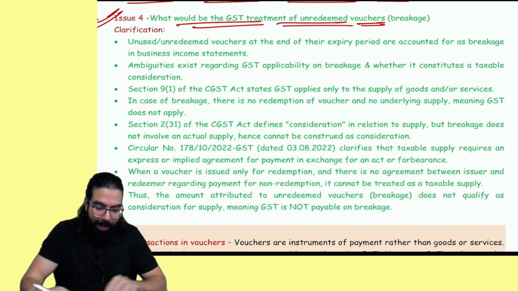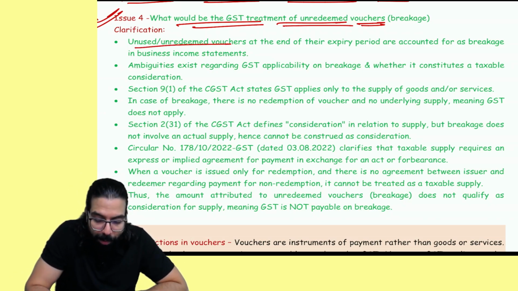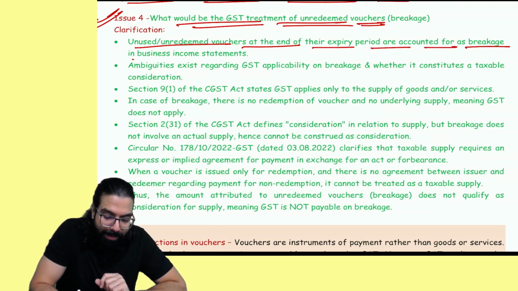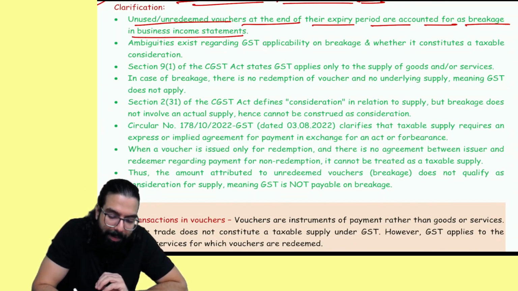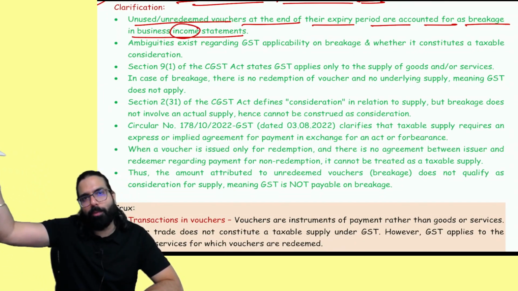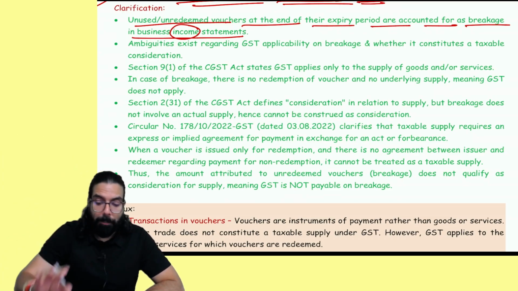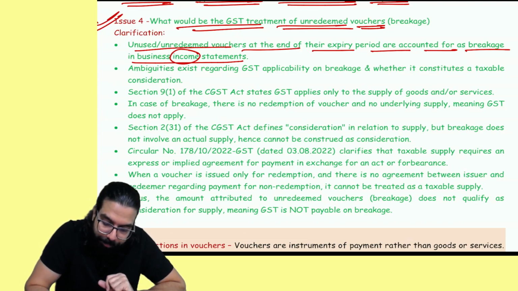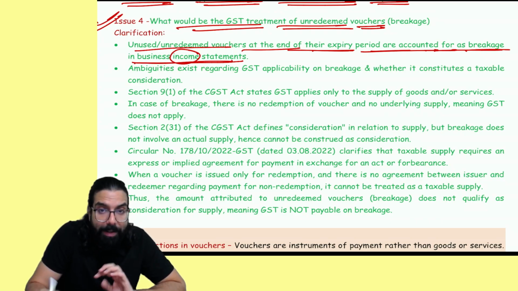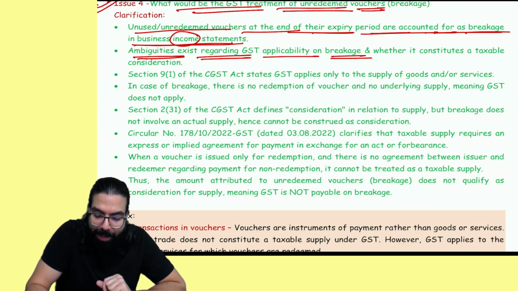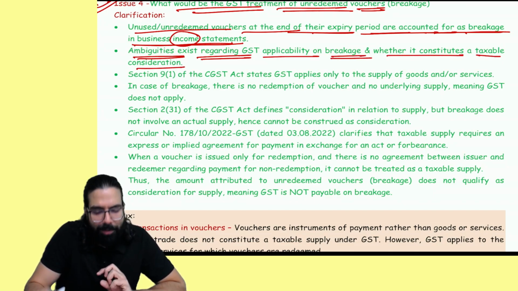No, they clarified. Unused or unredeemed vouchers at the end of the expiry period are accounted for as breakage in business income. It's a business income. Under income tax, you have to pay income tax on that. But here they are telling that at the expiry period they are accounted as breakage in the business income statement. Okay? Ambiguities exist regarding GST applicability on breakage and whether it constitutes a taxable supply.